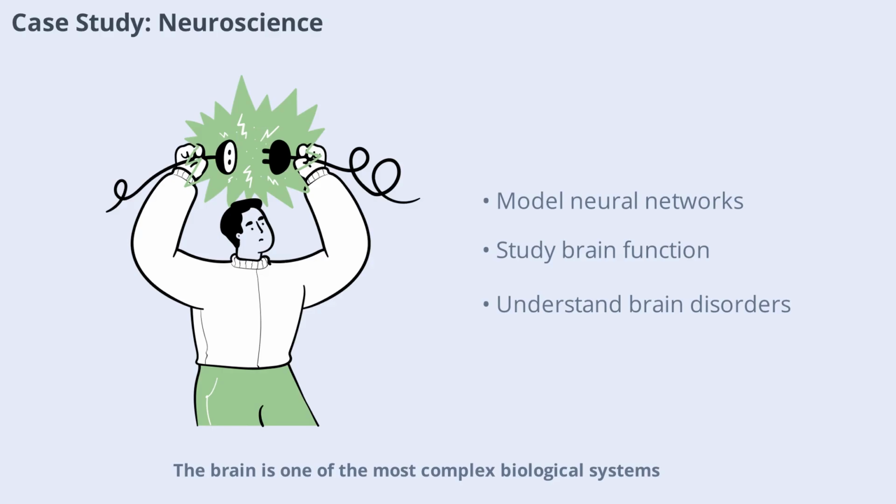The brain is one of the most complex biological systems. Simulations help neuroscientists model neural networks, study brain function, and understand disorders like epilepsy and Alzheimer's. By integrating data from genetics, physiology, and behavior, these models provide insights into how the brain works and how it can be treated when things go wrong.